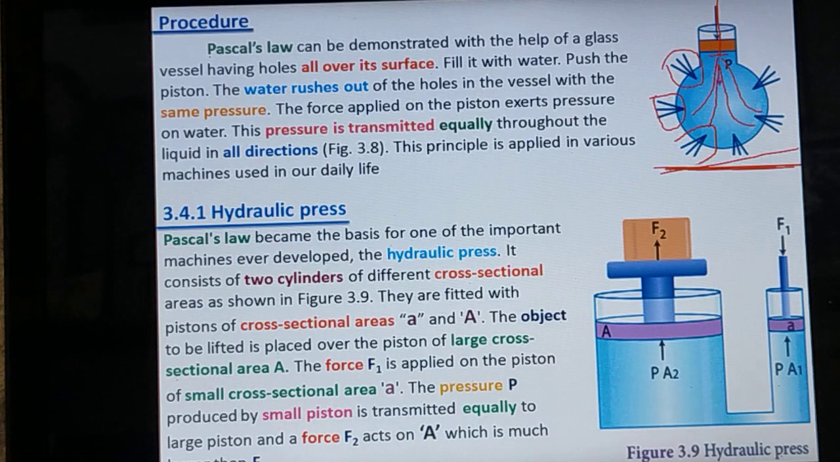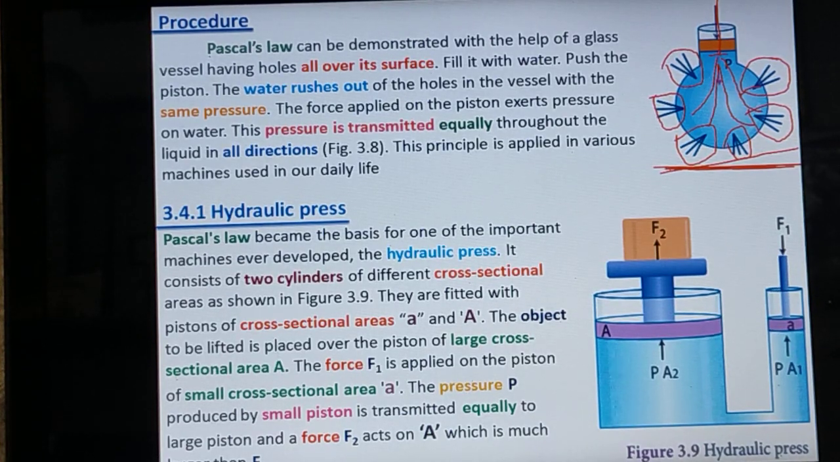So from that observation, Pascal's law is verified. That means when we apply force on an incompressible liquid medium, the applied force is transmitted uniformly throughout the liquid body. This is Pascal's law. This is the way we prove and verify it.